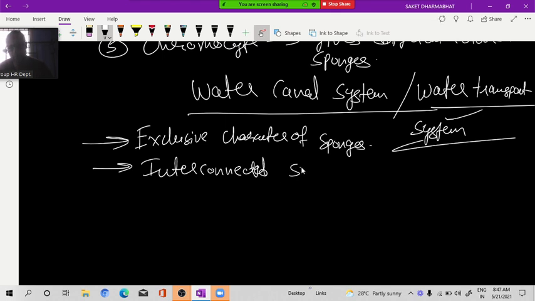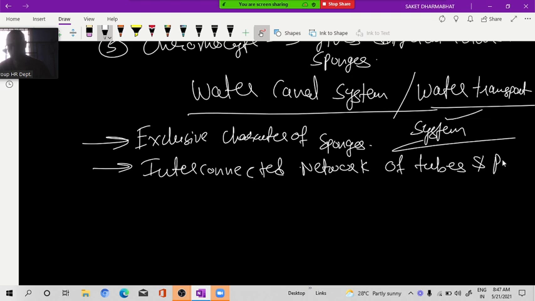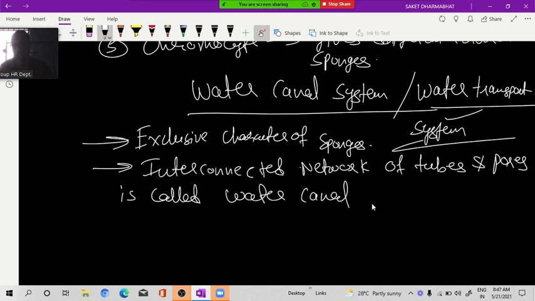Interconnected network or system of tubes and pores is called the water canal system.